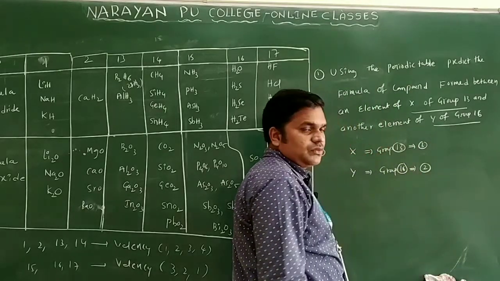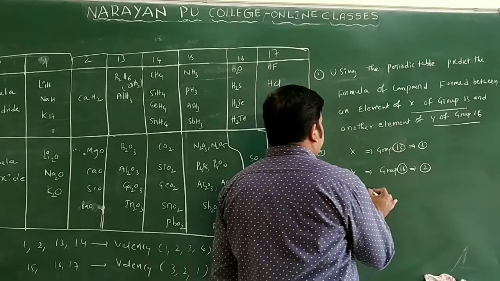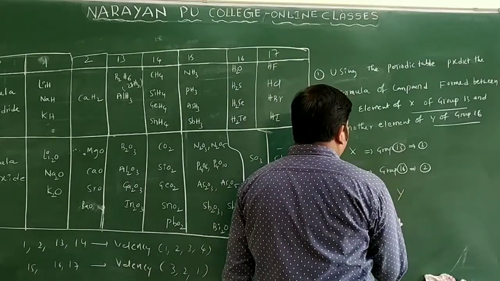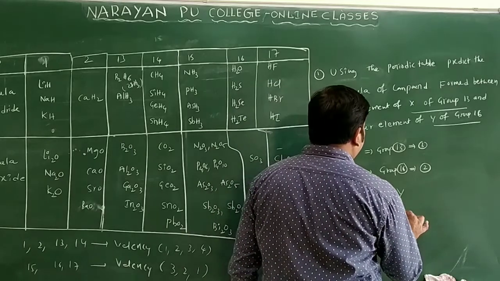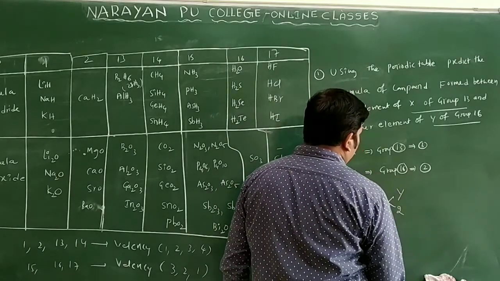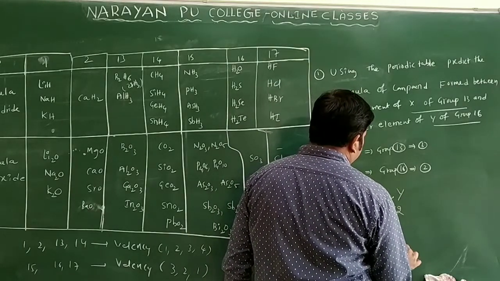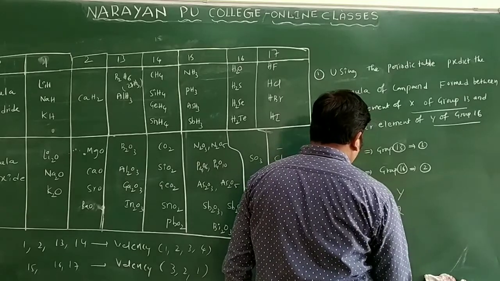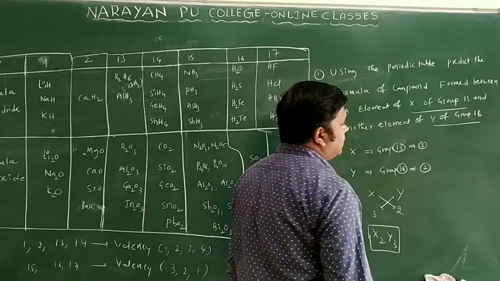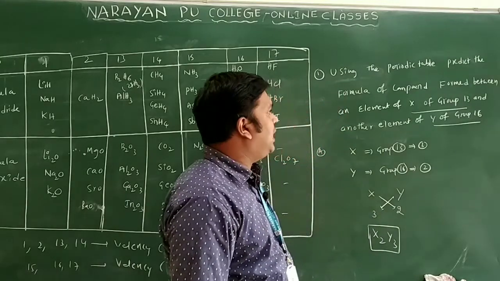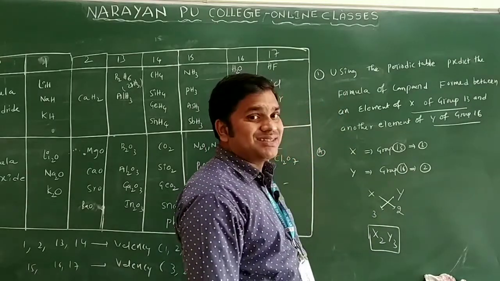2 only. Okay, now we'll see here X and Y. What is the valence of X? 3 only. What is the valence of Y? Here we have 2 only. Then what is the formula you will get? You will get X2Y3 only. So this is the formula of the compound. X belongs to the 13th group and Y belongs to the 16th group only.